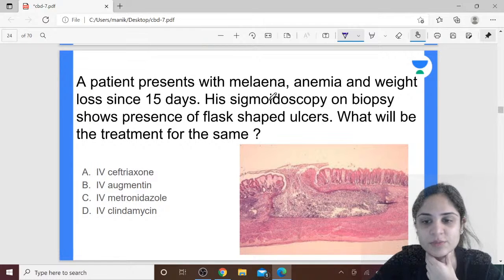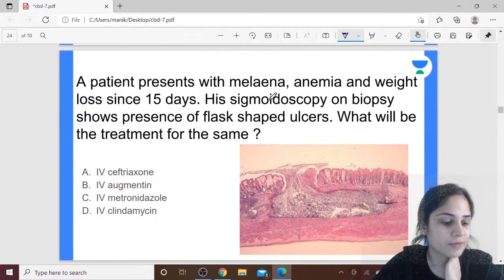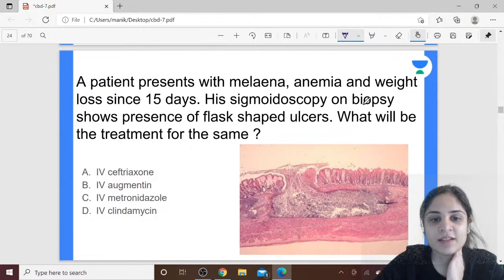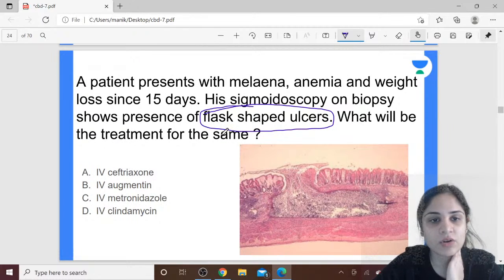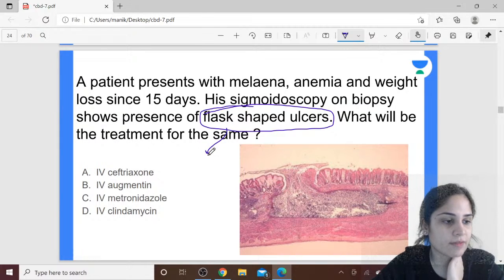Okay, I think this was too easy for you all to diagnose because I've even given the sigmoidoscopy findings on biopsy. Yeah, so you have presence of flask-shaped ulcers, correct? So these flask-shaped ulcers are seen in case of, in which condition do we see flask-shaped ulcers?